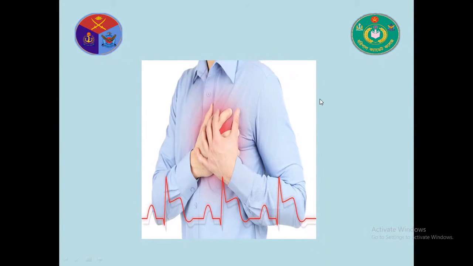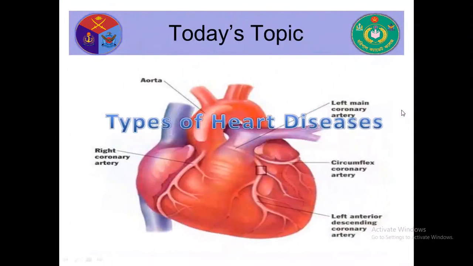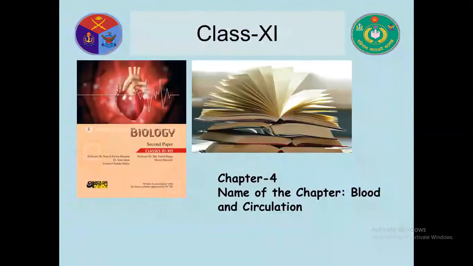Boys, look at this picture. This man feels chest pain. So I think you can understand what my today's topic is. Yes, my today's topic is different types of heart diseases. My today's lesson is for class 11, chapter 4, and the name of the chapter is blood and circulation. My today's lesson is prepared with the help of this book, so you can also study this book.